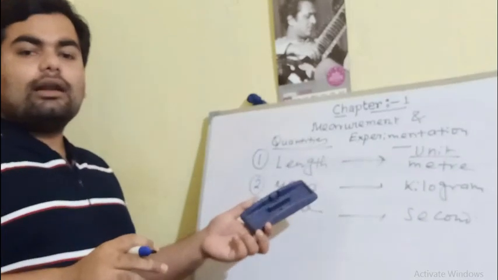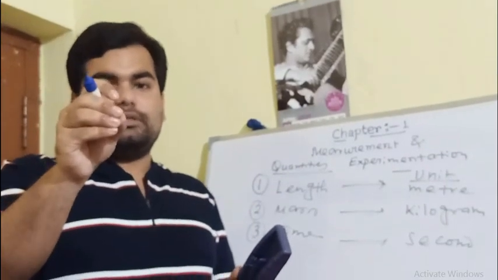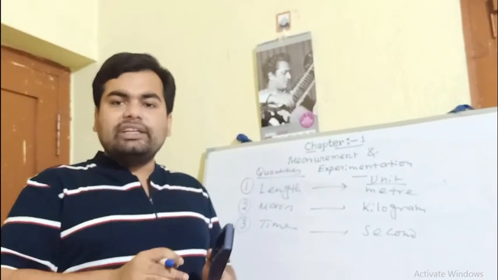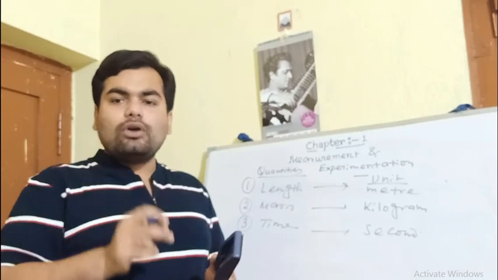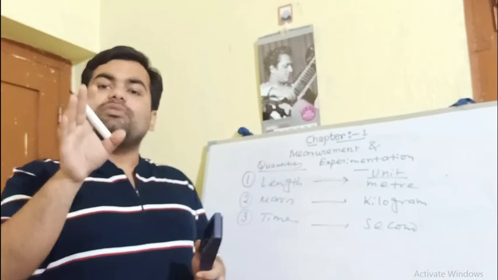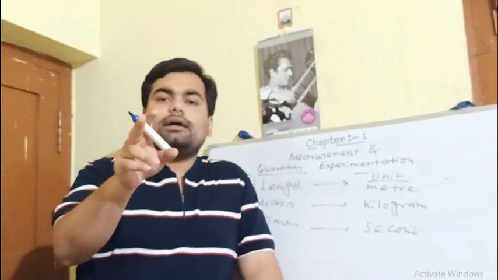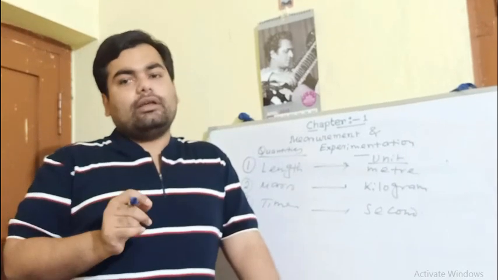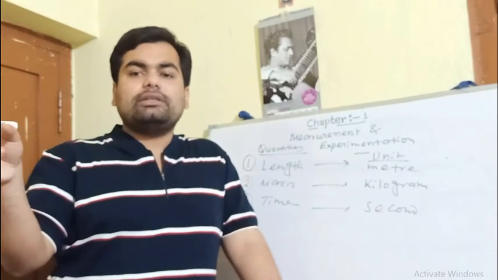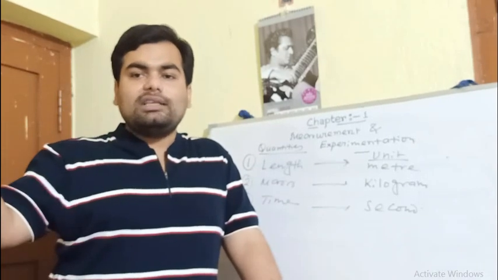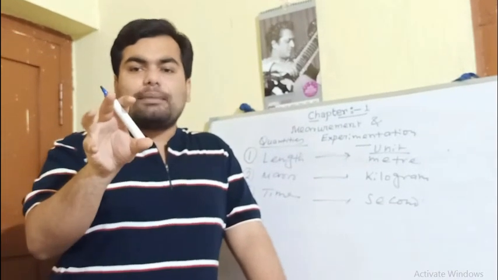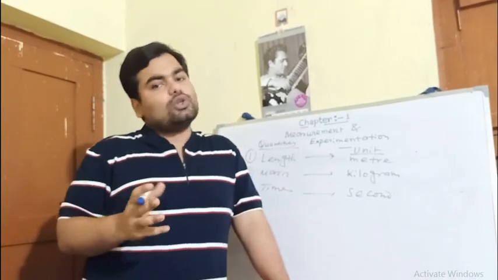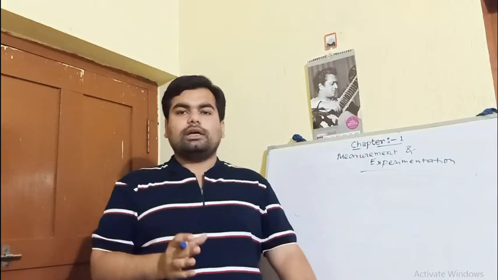Mainly, these three are considered as the most fundamental units, but so many fundamental units are there, like temperature, luminous intensity, electric current, amount of substance, angle, solid angle. What is the unit of temperature in SI? That is Kelvin. Luminous intensity? Candela. Electric current? Ampere. Amount of substance? Mole. Angle? Radian. Solid angle is the steradian.